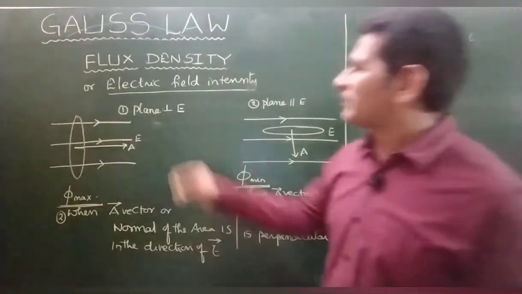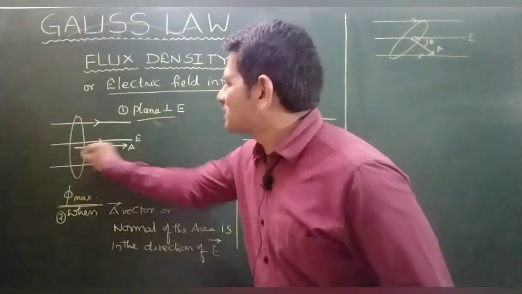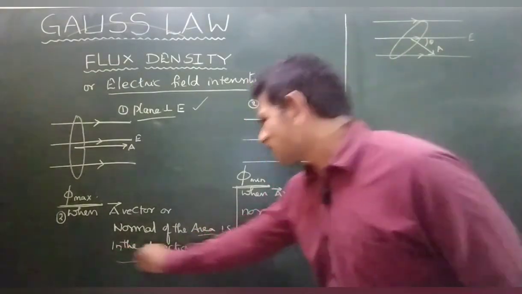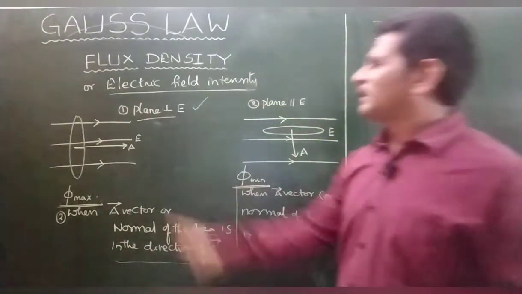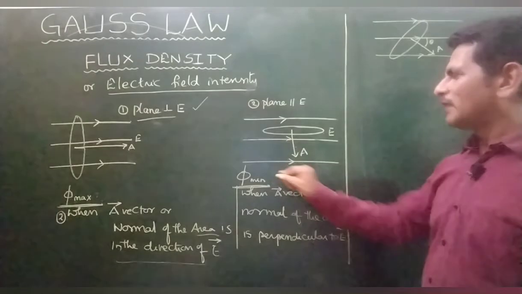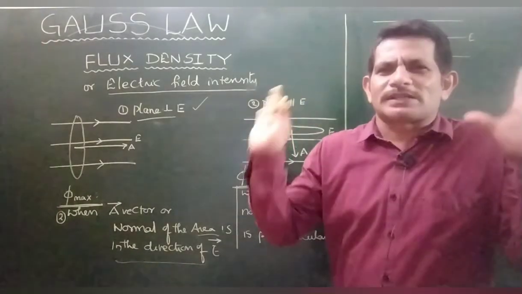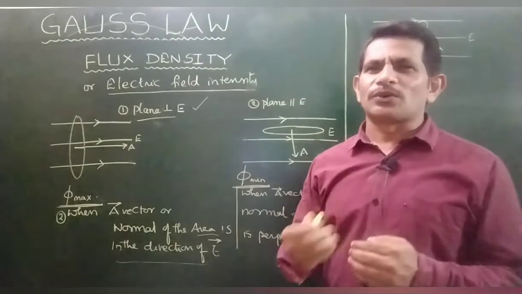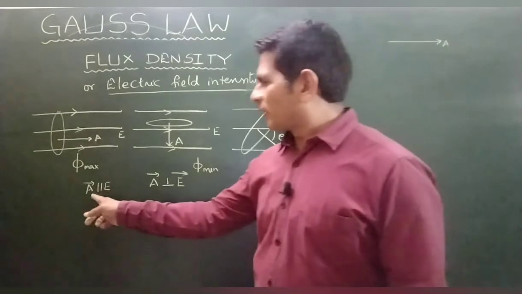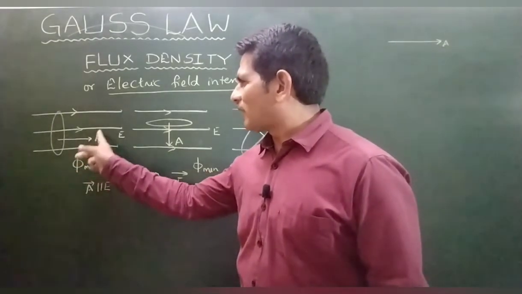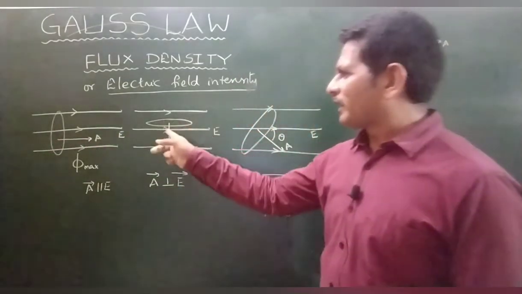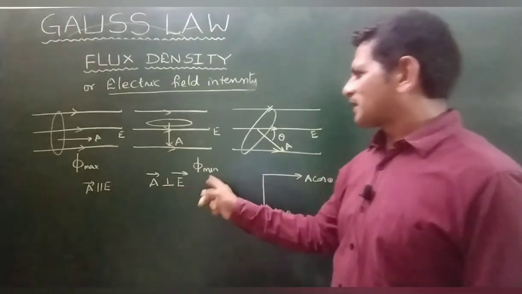That is one method. Another method: this is the plane, and it is perpendicular. Either the plane is perpendicular or the area is in the direction of E. Simple, any one of them. Area vector is parallel to electric field, flux is maximum. Area vector is perpendicular to electric field, flux is minimum. This is the best representation. So in this conclusion we will get one more discussion. In the previous discussion, if the area vector is in the direction of electric field or parallel, flux through this plane is maximum. If the area vector is perpendicular to the field, flux is minimum.